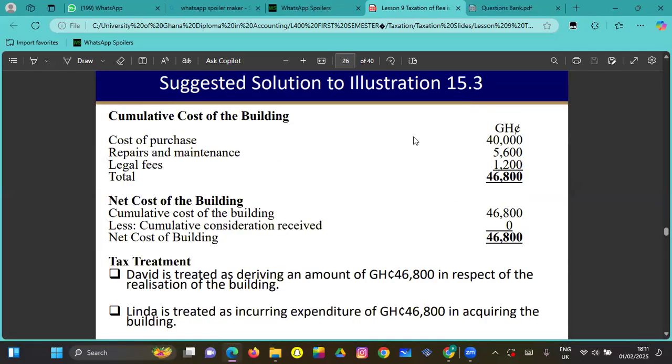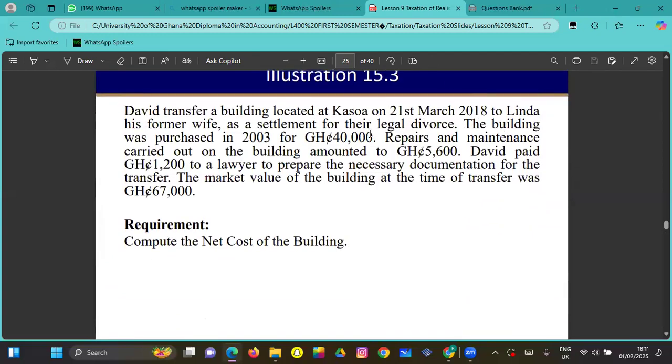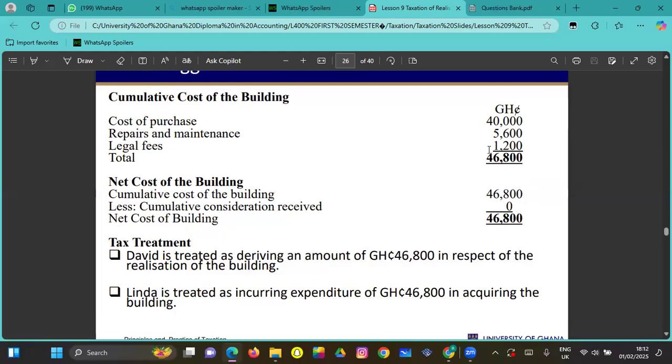So you can see that the cumulative cost of the building is the purchase cost, which was 40,000, plus the repairs and maintenance plus the legal fees. So 46,800 becomes the cumulative cost. So the net cost of the building becomes the cumulative cost, right? Which is 46,800 here. So David is treated as deriving an amount of 46,800 in respect of the realization of the building. Linda is treated as incurring expenditure of 46,800 in acquiring the building.